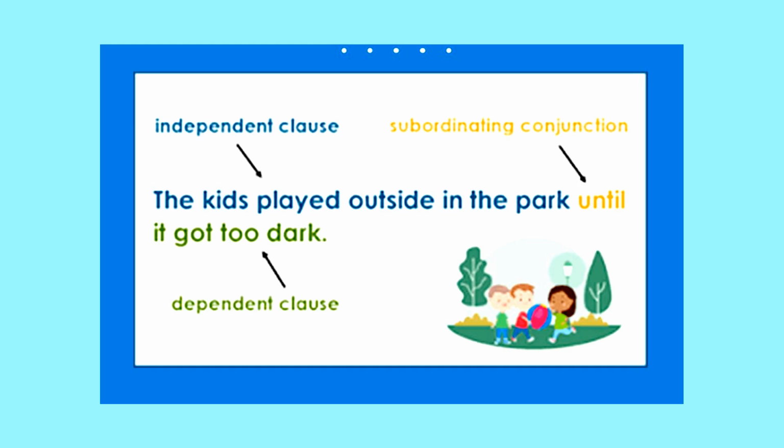The kids played outside in the park, independent clause, until, subordinating conjunction or subordinating word, it got too dark. That is called a dependent clause. The whole sentence is called a complex sentence.